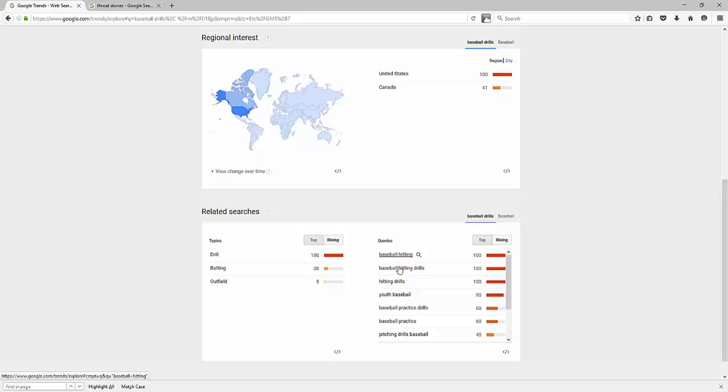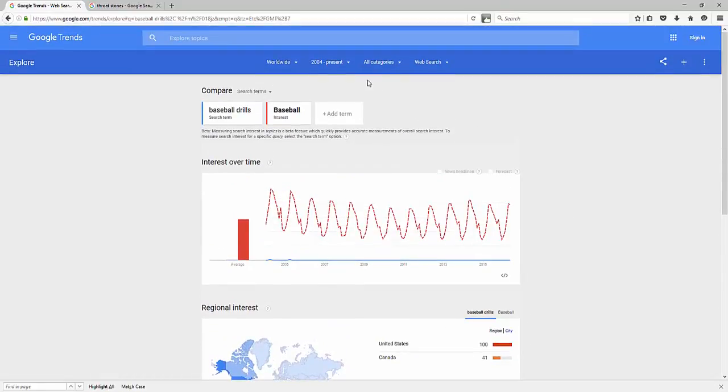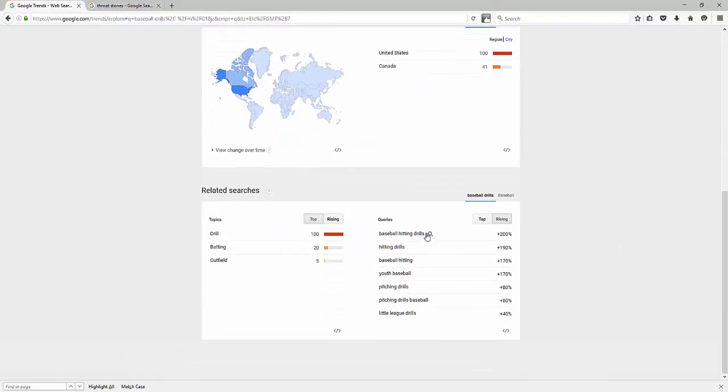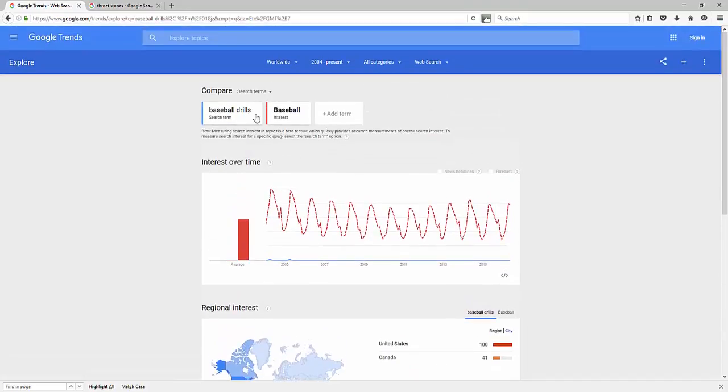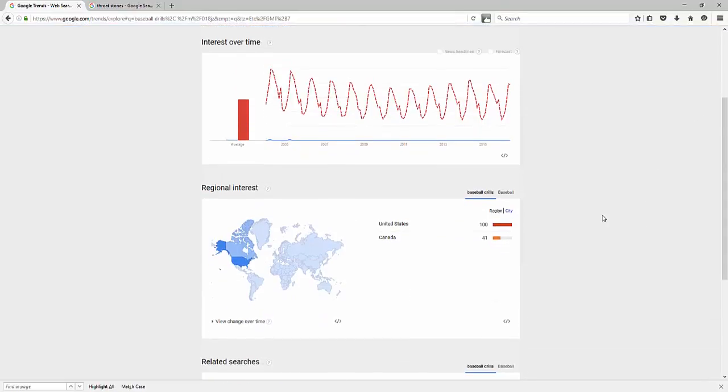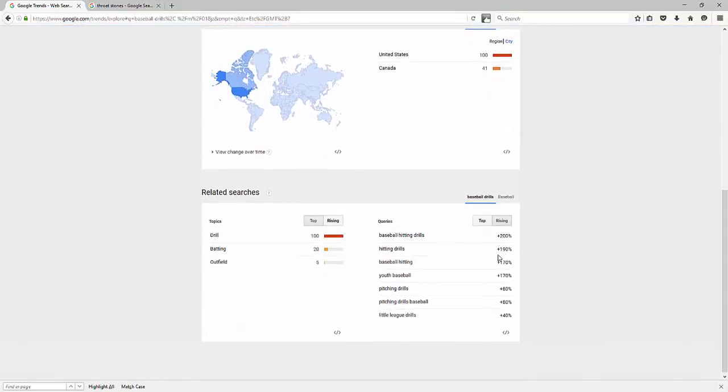So for that though, this is where it gets cool. You can find those keywords, baseball hitting drills. It tells you that it's a top keyword phrase. Now this one's interesting. So 2004 to the present, baseball hitting drills is actually up 200%. So that tells me that's a rising keyword phrase. So if I'm in that niche, then that tells me some additional keywords that I should be focused on and going after. So these are again some of the other ways you can use Google Trends to your advantage to find those keywords.